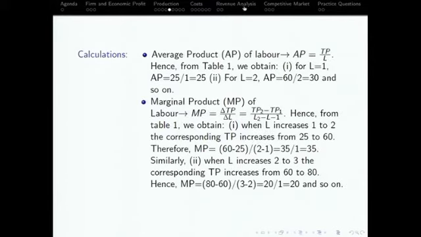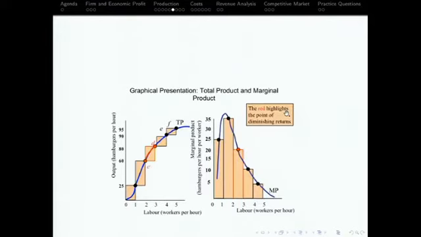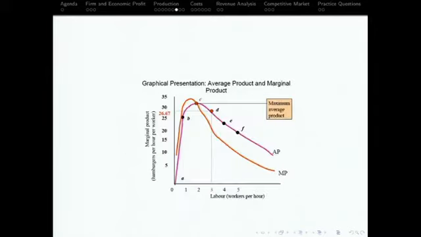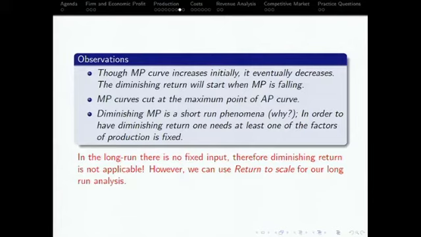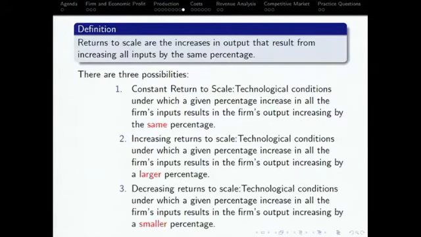There's one typo error. It should be L1, not L minus 1. Could you please correct that thing? There's a typo error there. Then, can you see the total product and the marginal product goes up and then goes down? We already know why that is. And then, can you see the average product and marginal product? Those are inverted U-shape. Then we talk about constant return to scale and a large increase in return to scale.